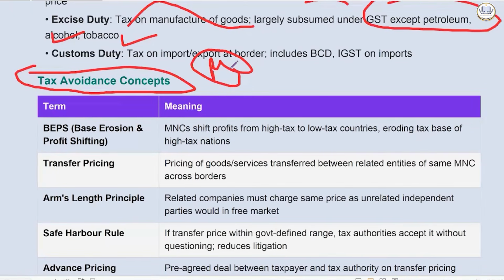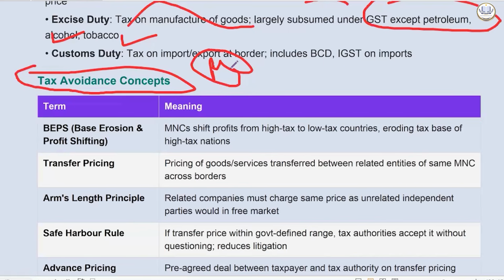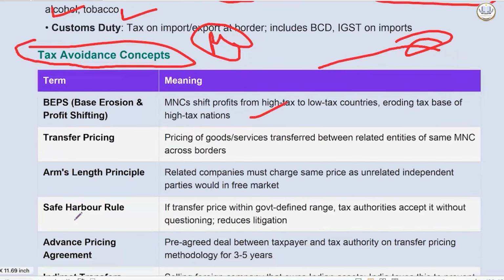One is base erosion and profit shifting. So MNCs will shift profit from a high tax to a low tax country. You must be wondering why there are so many companies in, say, for example, Dubai. Why is it called a tax haven? Because the tax rate in Dubai is low. So the MNCs are trying to use this loophole, and they are trying to shift the profit from, say, for example, a high tax country like India to those low tax countries. That erodes the tax base of high tax nations like India.